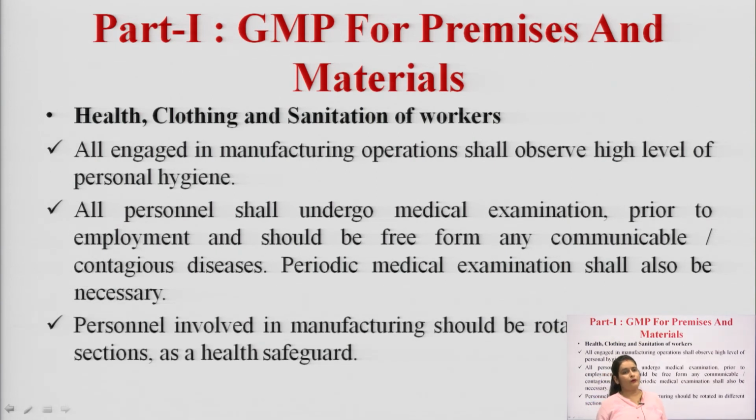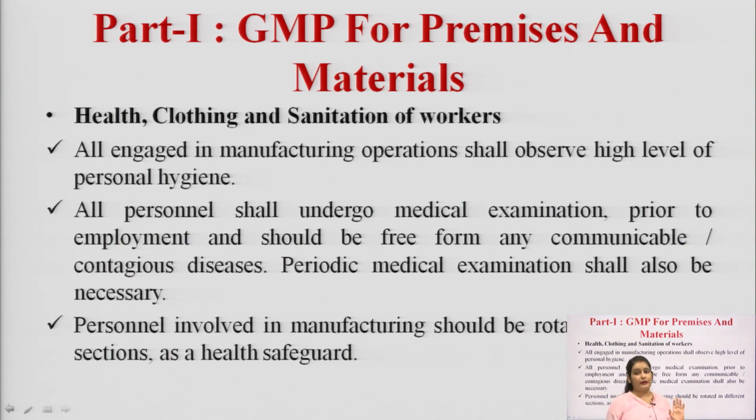Apart from personnel, we should also take care of the health, clothing and sanitation of workers. All those engaged in manufacturing operations shall observe a high level of personal hygiene. They should maintain personal hygiene, as we all know every type of pharmaceutical product is prepared in industry, such as liquid dosage forms, solid dosage forms, sterile products, and so many more. All personnel shall undergo medical examination prior to employment and should be free from any communicable diseases.